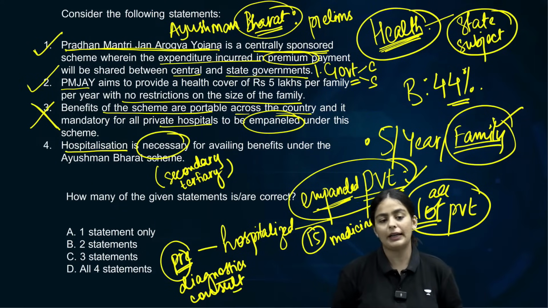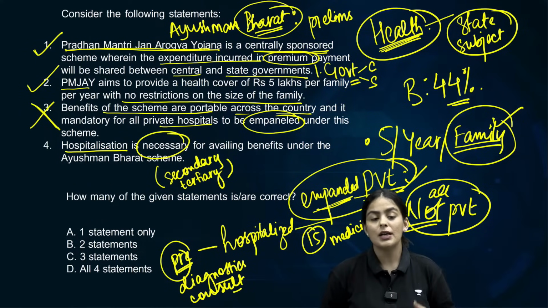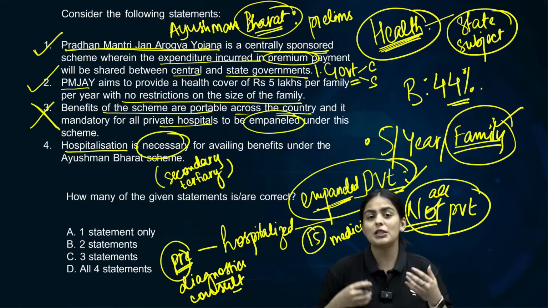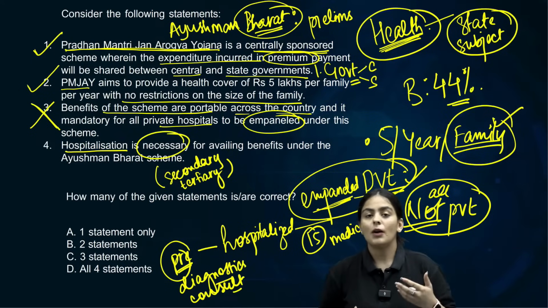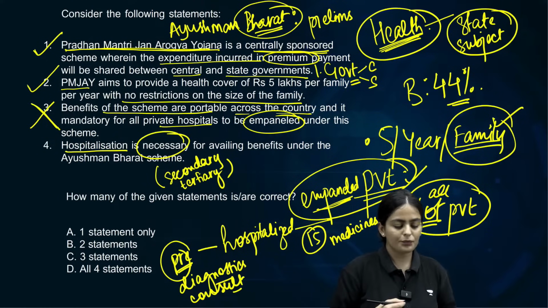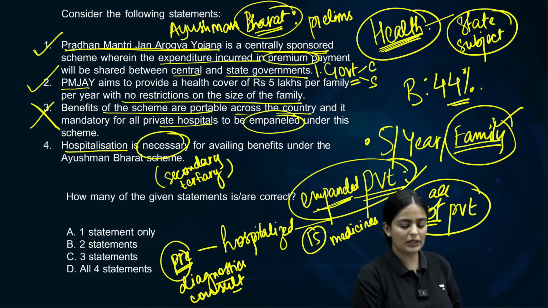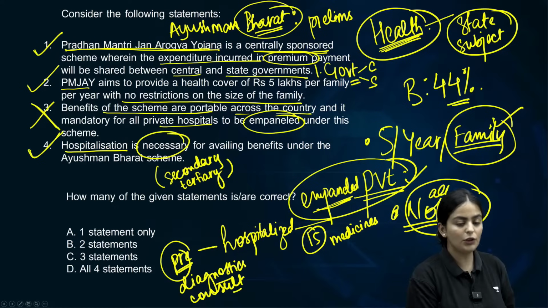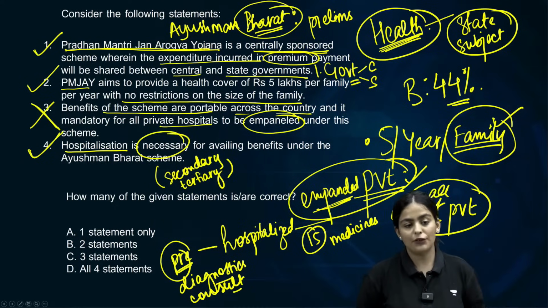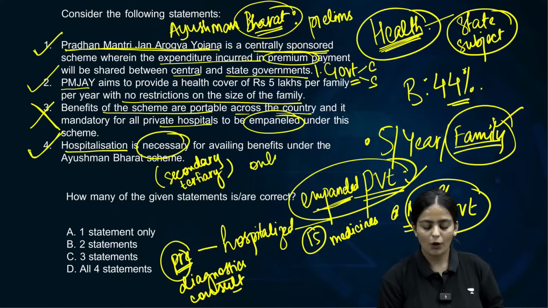That is an important criterion. Is that understood? It is not available for primary healthcare. Secondary and tertiary are basically specialized hospitals where you will generally go for a problem such as a heart surgery or a disease like cancer. So the fourth statement is absolutely correct. Even though it looks very difficult, or looks like it is not going to be correct, only OPD is not covered.